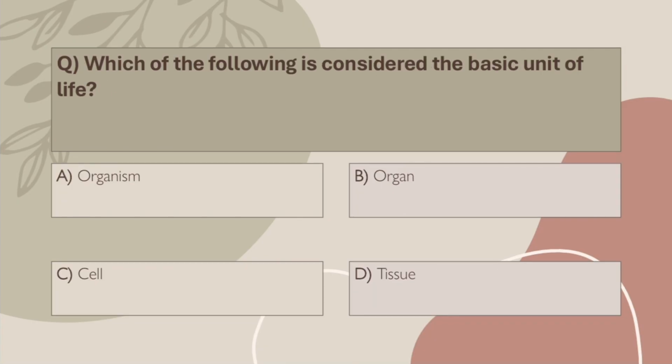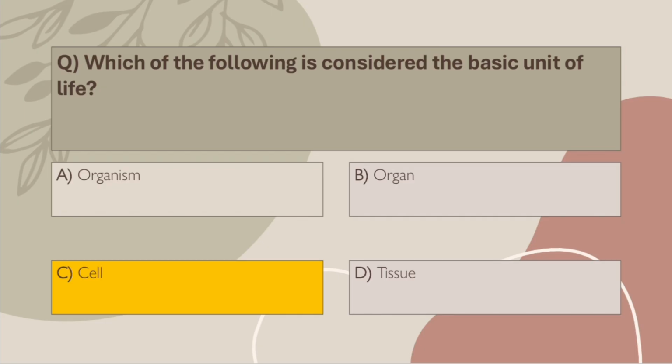Q17. Which of the following is considered the basic unit of life? A. Organism. B. Organ. C. Cell. D. Tissue. Correct answer, C. Cell. All living beings are made of cells, the smallest structure showing all characteristics of life.